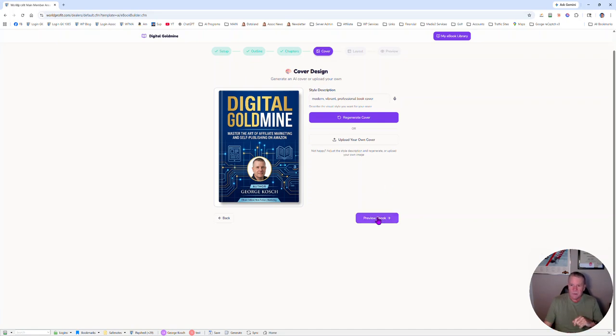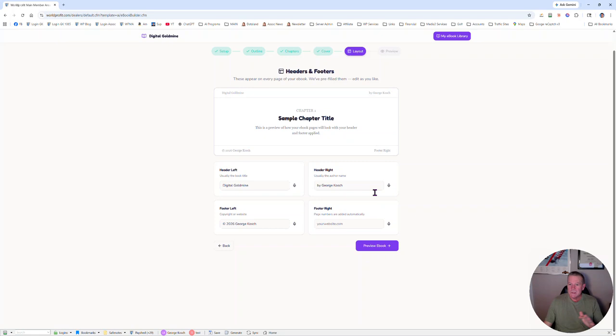So let's preview the book. And we're not going to go too crazy with this. We're going to keep this here. We're going to go worldprofit.com or georgekosch.com. You can see that we've got a sample here. It says in the top left, Digital Gold Mine. Top right, by George Kosch. You can change these things. Okay, so these are totally your call.